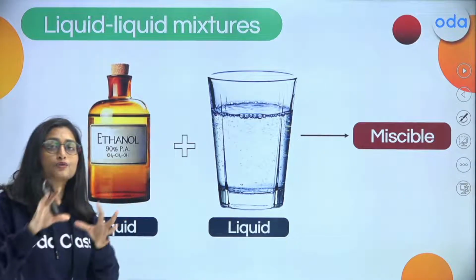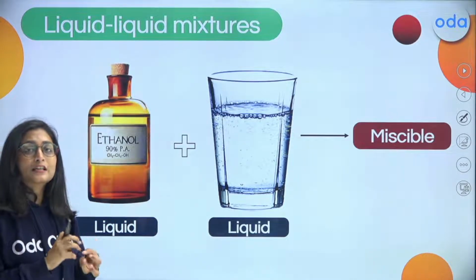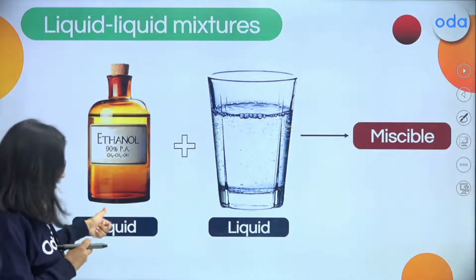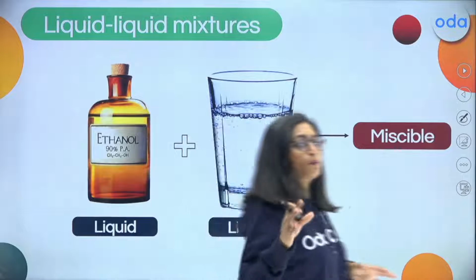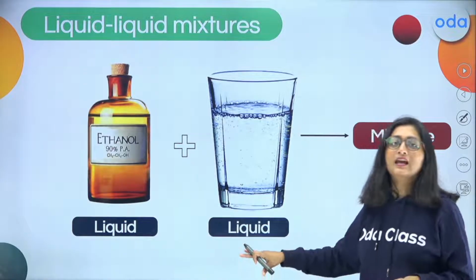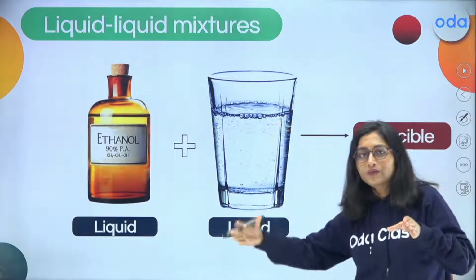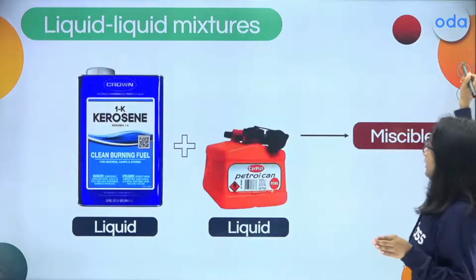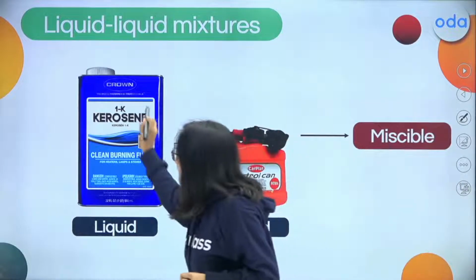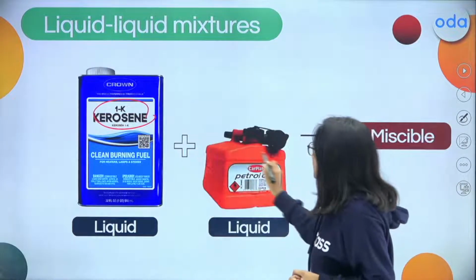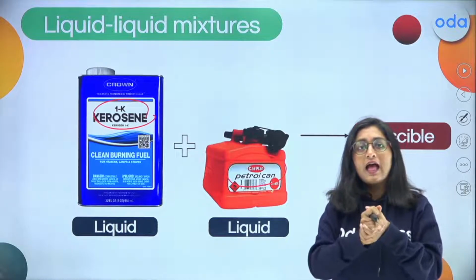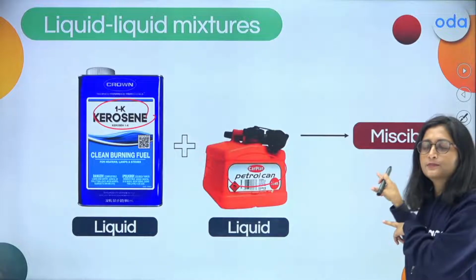It also mixes very firmly, and that results in a miscible liquid, right? So in all these examples, you have figured out that they are in the same state, that is, liquid along with liquid. Of course, kerosene mixed with other petroleum products will again mix with each other and also form a miscible mixture.